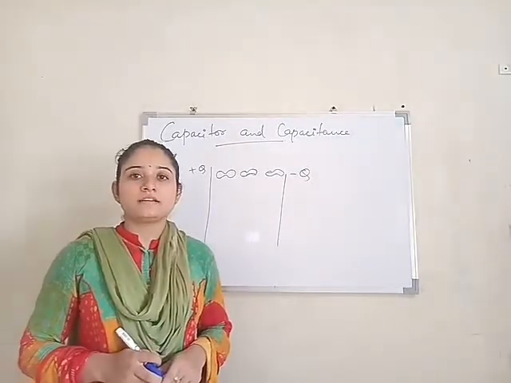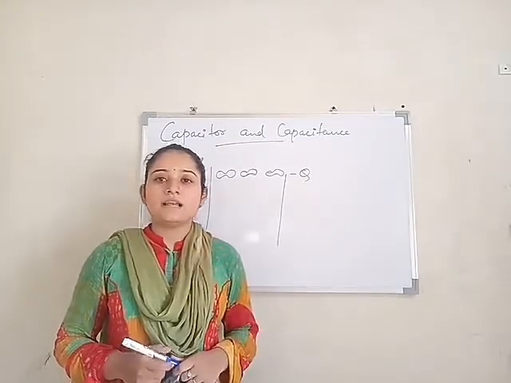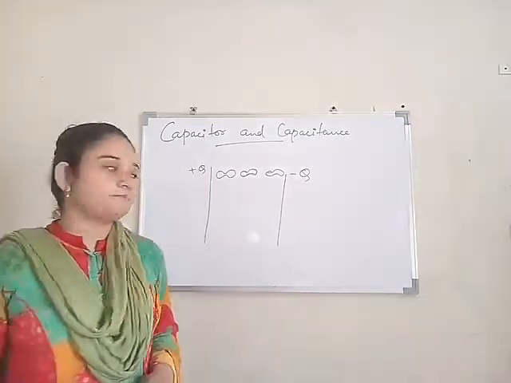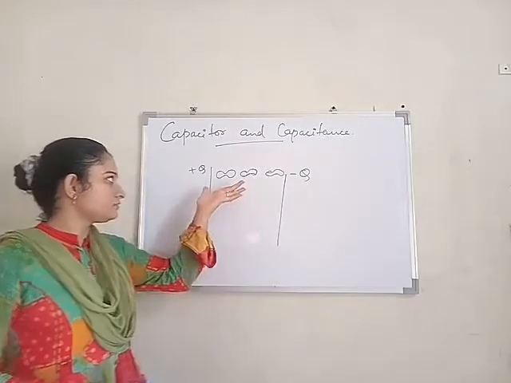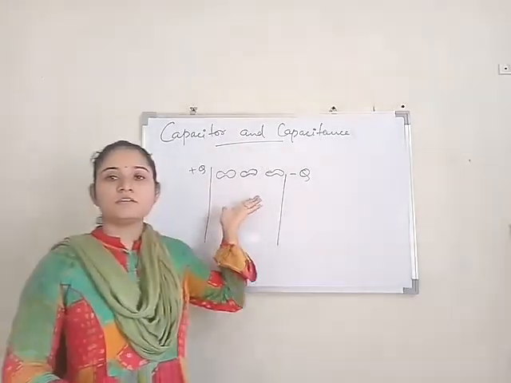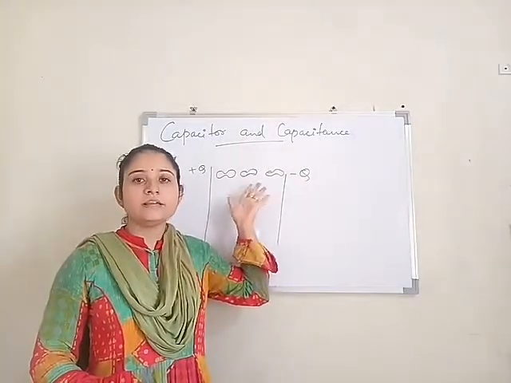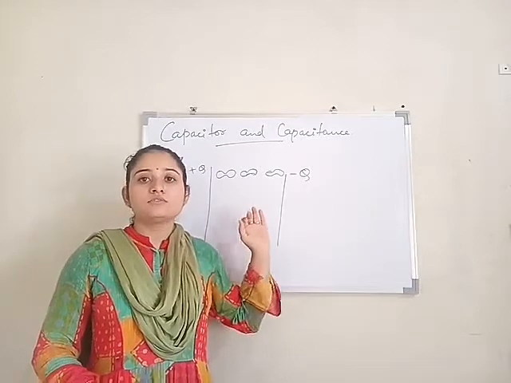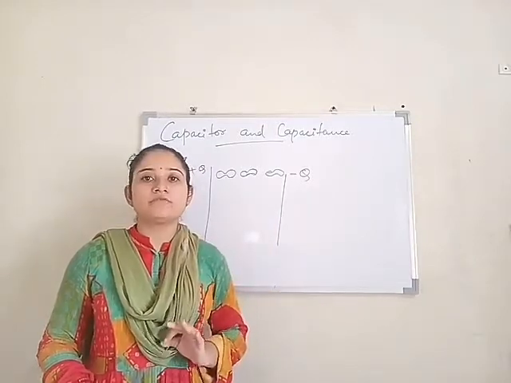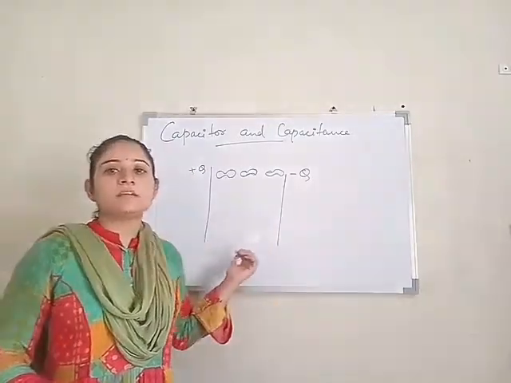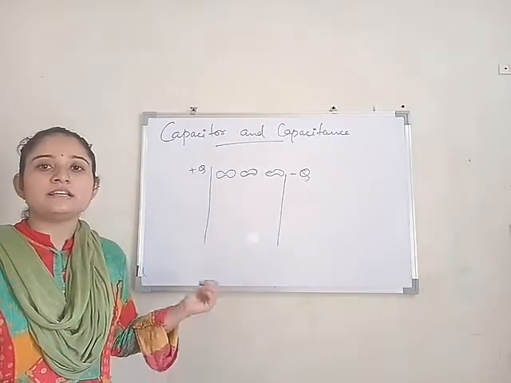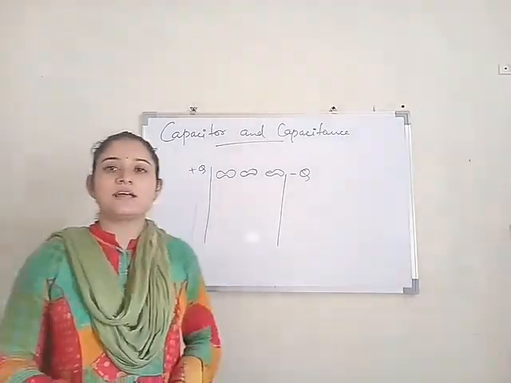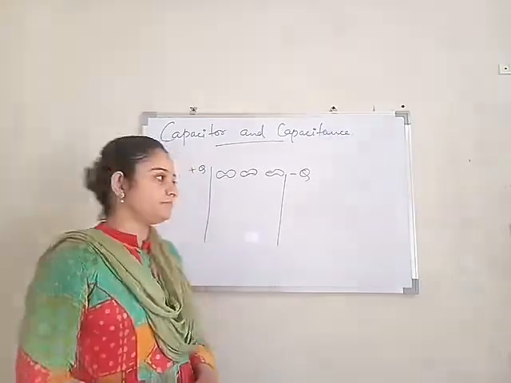What is dielectric strength? It means that when an external field is applied to it, it does not break down. So the maximum electric field which a dielectric medium can withstand is known as its dielectric strength.